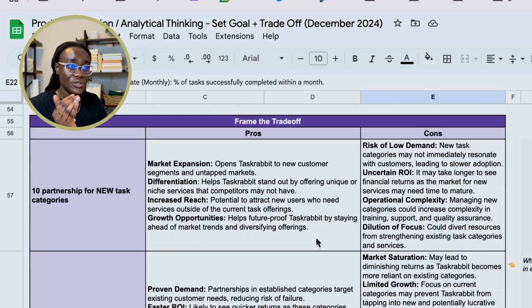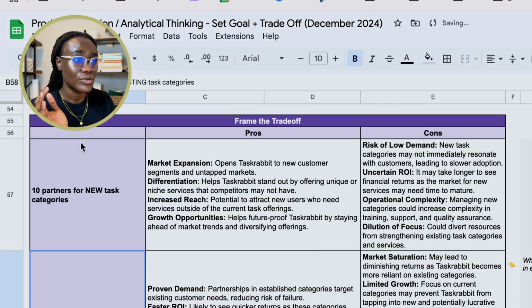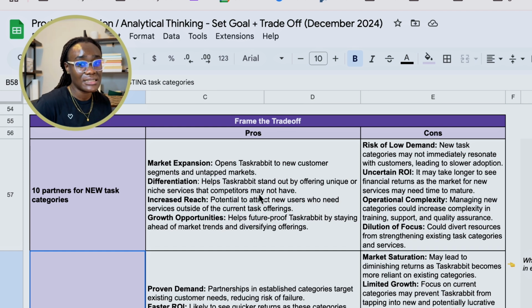The first option that we're looking at here is 10 partners for new task categories. The pros are that it's an opportunity for market expansion and opens TaskRabbit to new customer segments and untapped markets, because it's a new category entirely. It also gives us an opportunity for differentiation and helps TaskRabbit to stand out by offering services that some of their competitors may not have. It increases the reach and has growth opportunity for TaskRabbit, because yes, it's a new market category.